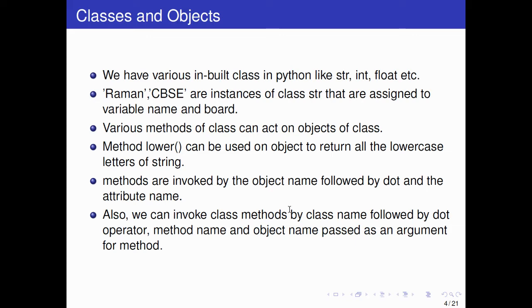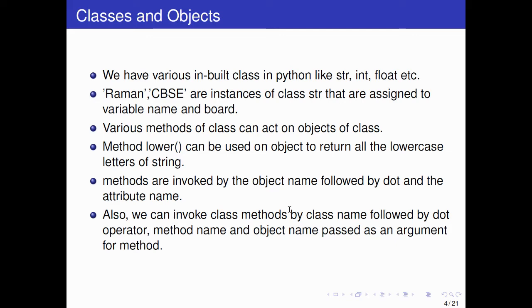Methods are invoked by the object name followed by dot and the attribute name. Okay, so methods are invoked by object name, so the object will be created there. Like suppose a person, p1 dot name, we can say name is a variable, and suppose we create person one as the object, so person one dot name, person one dot address, person one dot date of birth, like that.